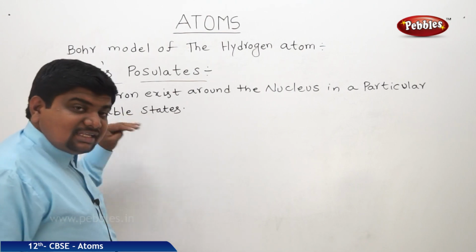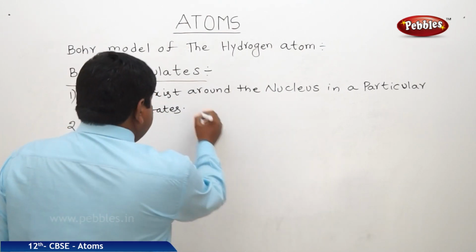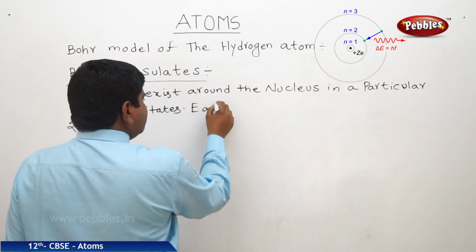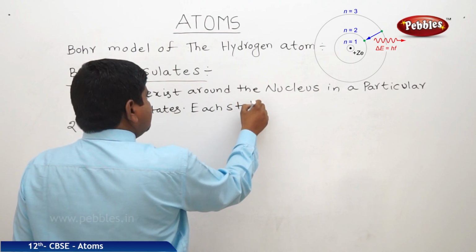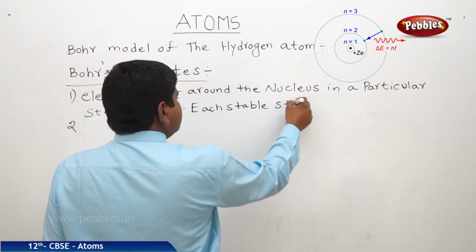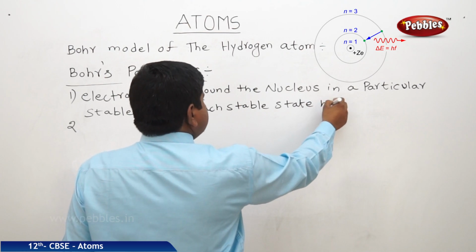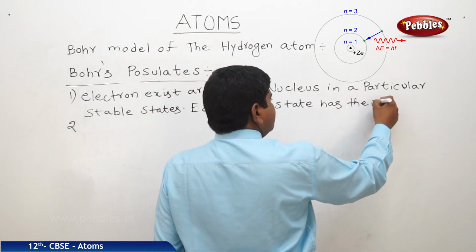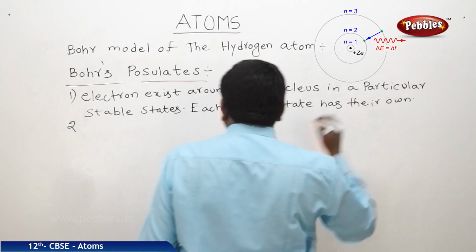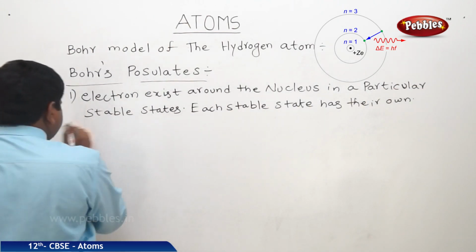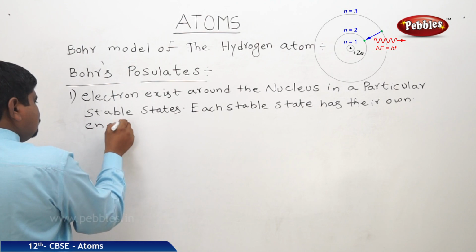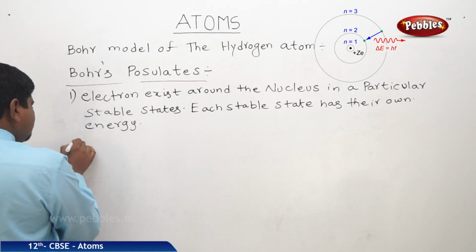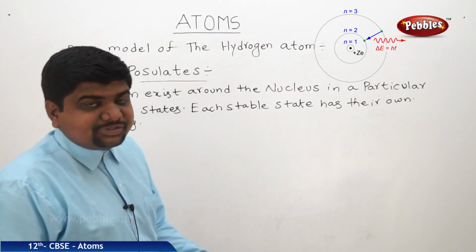These stable states have their own energy. Each stable state has its own energy. This is the simplified form of the first postulate.